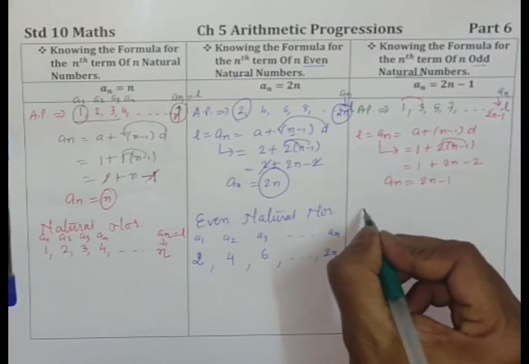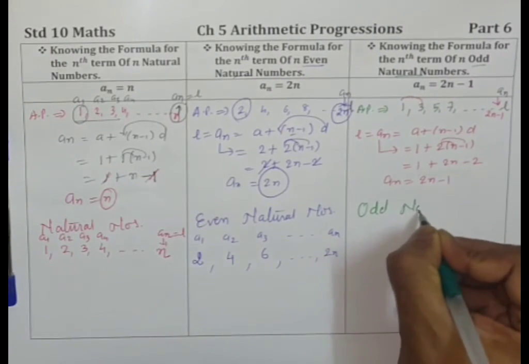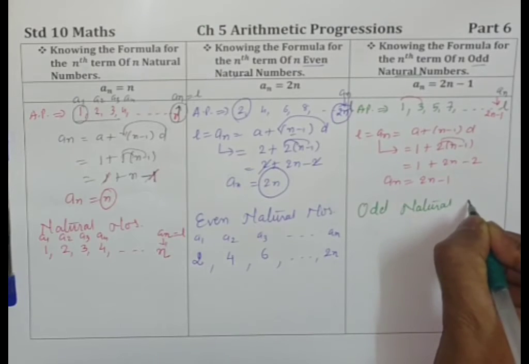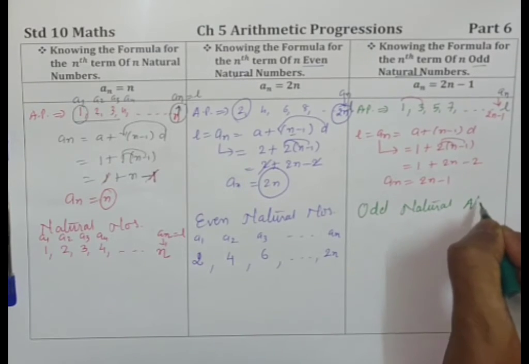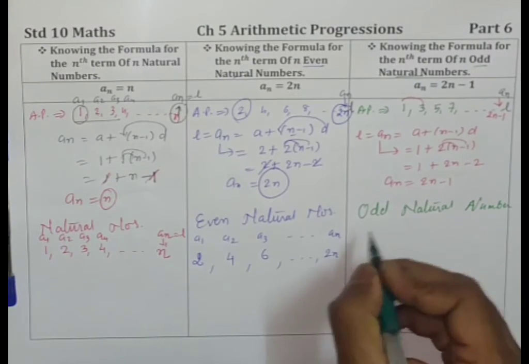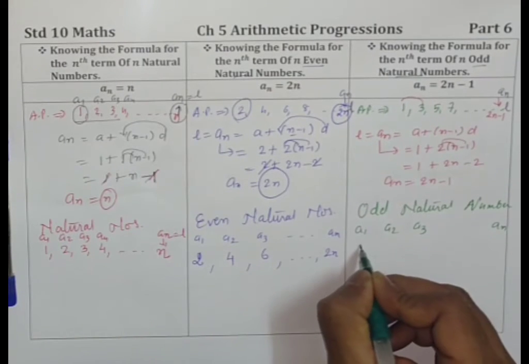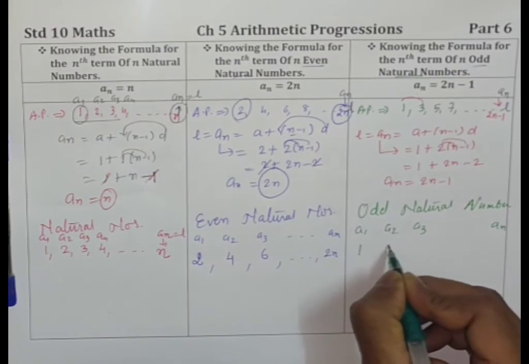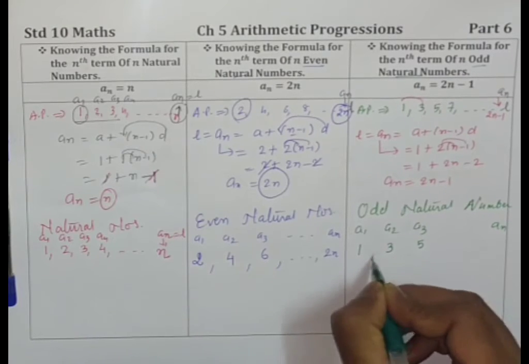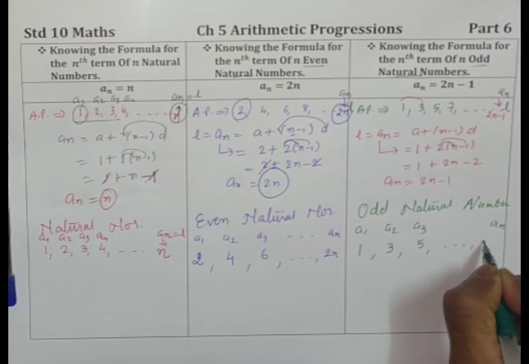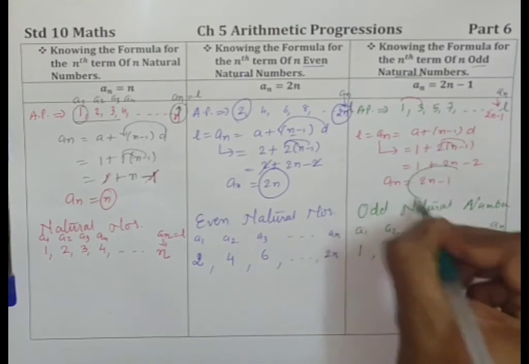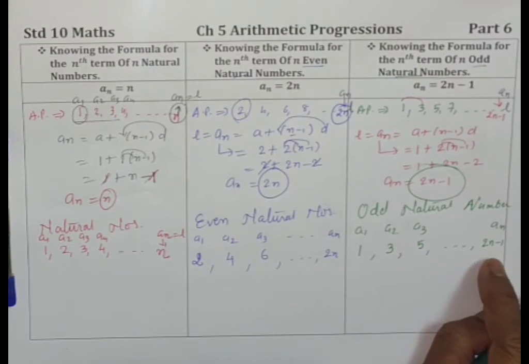Okay, children? So when you have odd natural numbers as AP, then your A1, A2, A3 and AN: A1 is of course 1, A2 is 3, A3 is 5, going ahead, and this will be 2n minus 1. Is that clear, children?